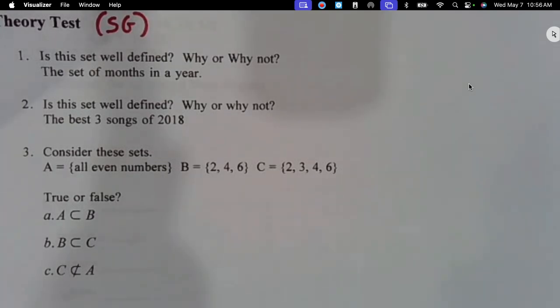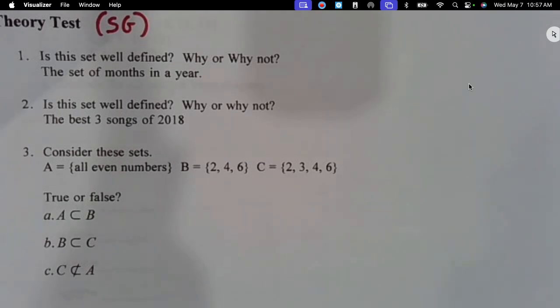So is that a well defined set? Yes. Can you tell me the exact same 12 months that somebody else would tell me? That means it's clearly defined. So yes, because there are only 12 months, everybody would name the same 12 months. Okay. So number 2 says, is this one well defined?